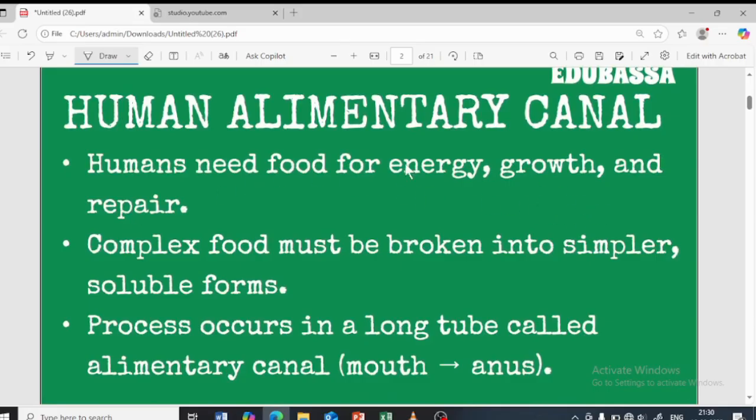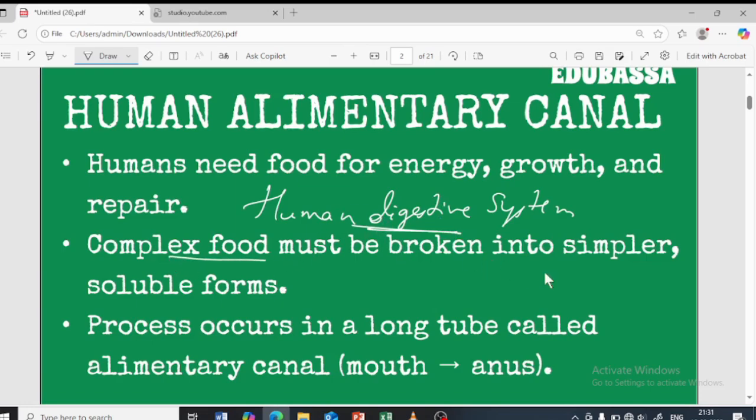Human alimentary canal. This human alimentary canal is also called the human digestive system because whatever food we are taking in is going to be digested with the help of this system. Digestion means the breaking down of complex food particles into simpler food particles, so that the digested food later will reach the different cells for the purpose of what? The energy, for the purpose of growth as well as repairing.